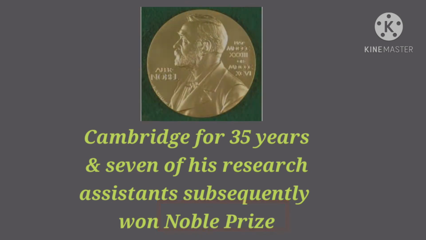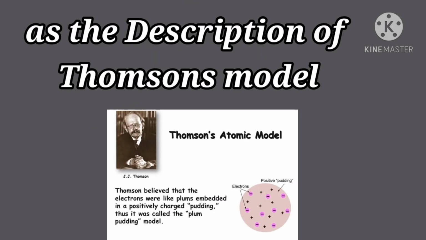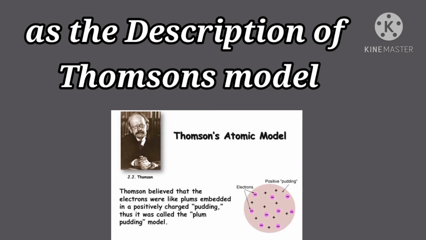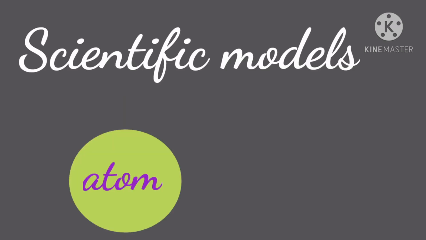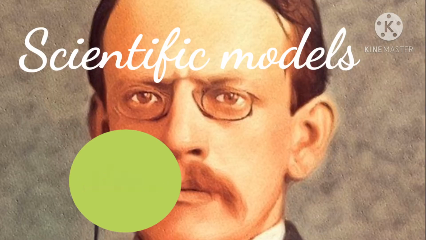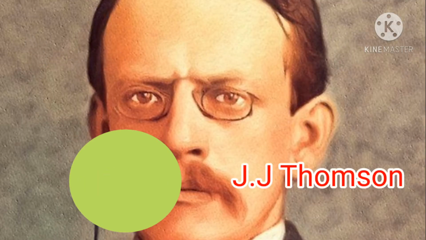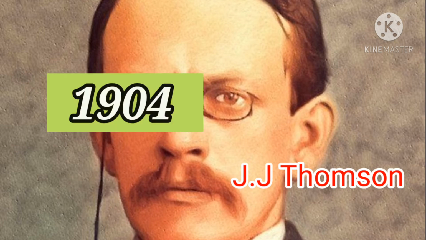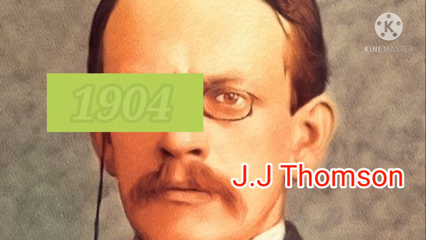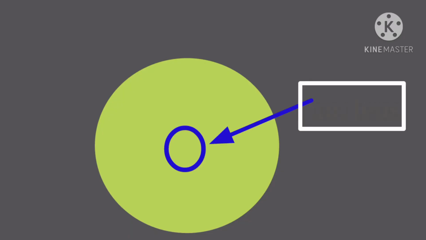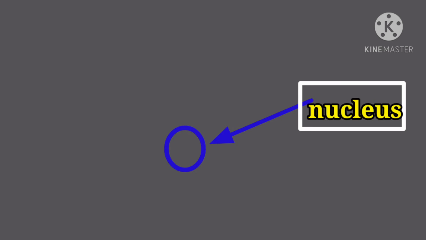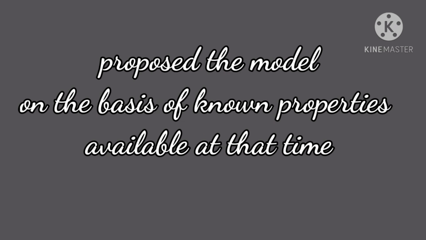Thomson's atomic model is one of the many scientific models of the atom. It was proposed by J.J. Thomson in the year 1904, just after the discovery of electrons. However, at that time, the atomic nucleus was yet to be discovered. So he proposed a model on the basis of known properties available at that time.